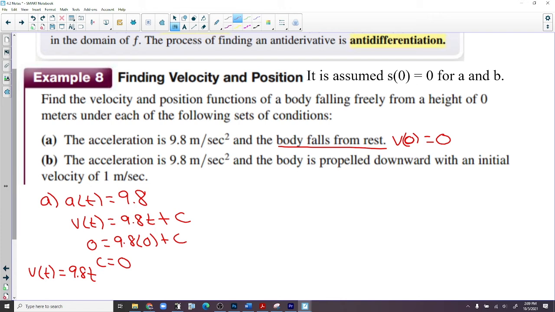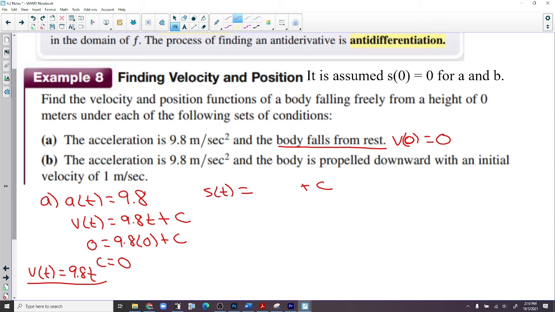It also says find the position. All right, let me ask you this. Think about it. If the velocity function is 9.8t, what is position plus c? You divide the coefficient by 2.